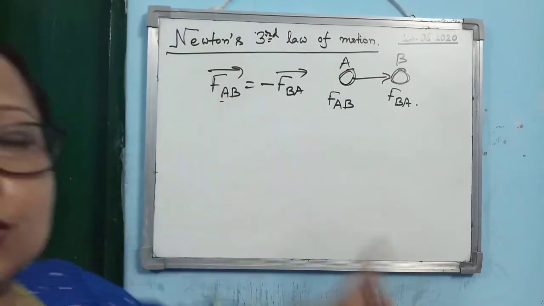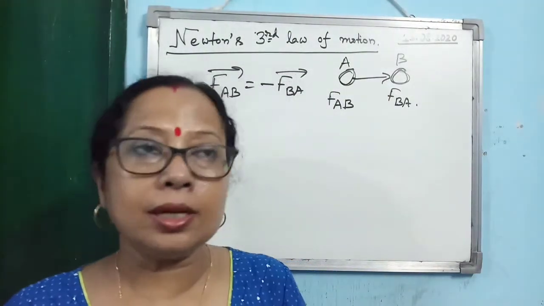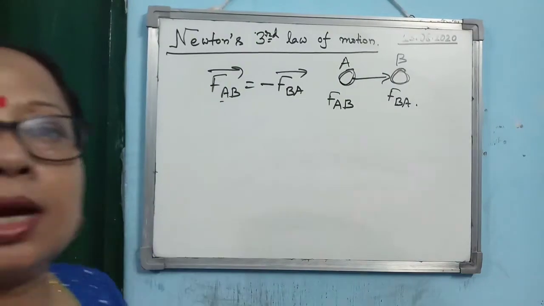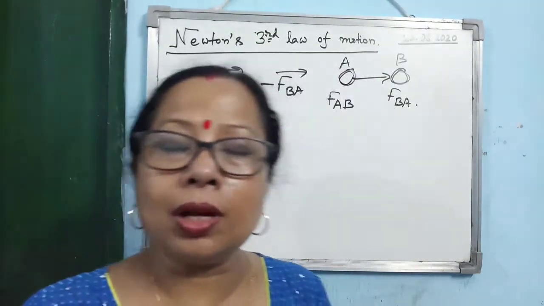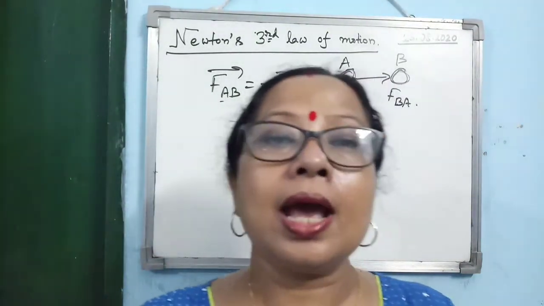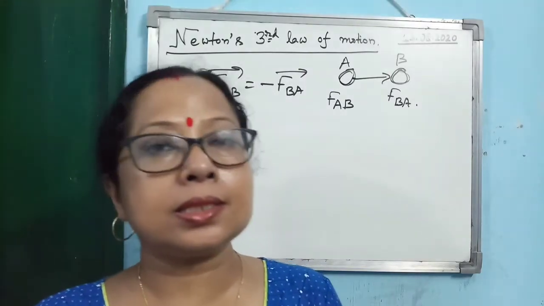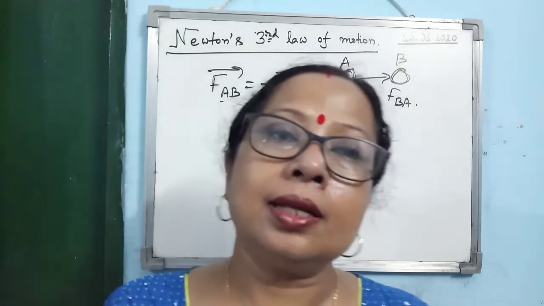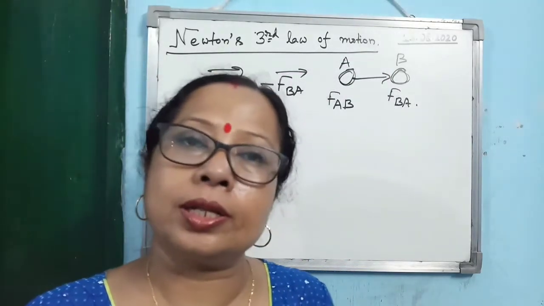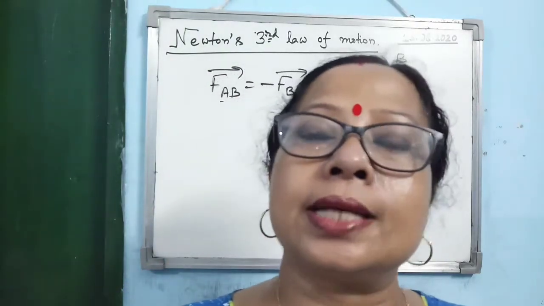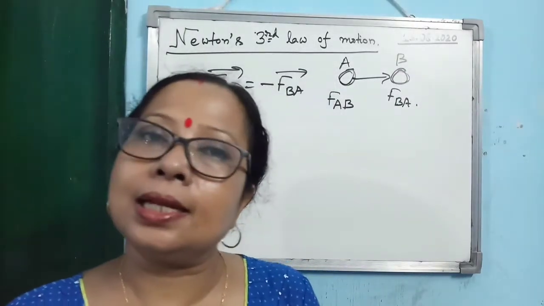The negative sign indicates that they act in the opposite direction, and their magnitudes are equal. And the most important part: action and reaction never act on the same body. They act on different bodies, and that's why they cannot cancel each other.